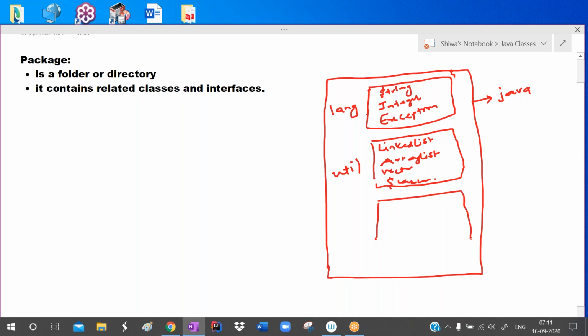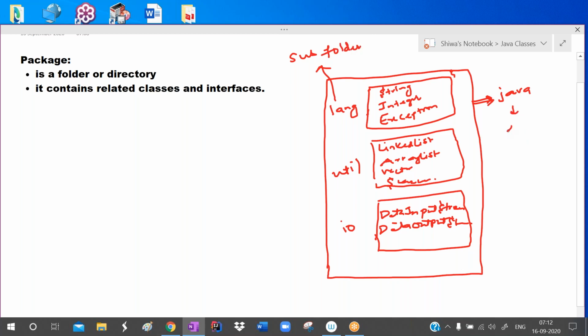And like this, the IO package is there. In the IO package, there are DataInputStream, DataOutputStream, and BufferedReader. Such types of classes and interfaces are there. Here Java is one folder, and in Java, this lang is the subfolder.